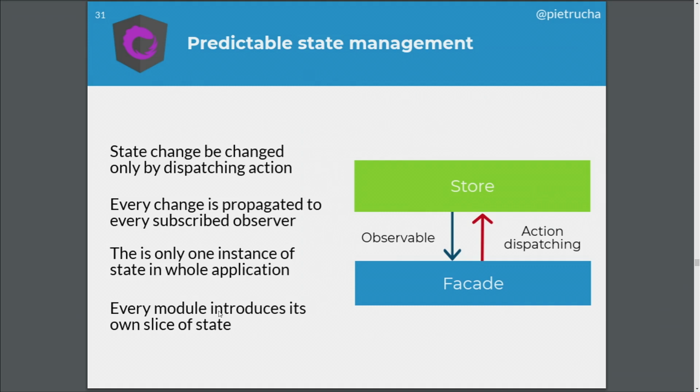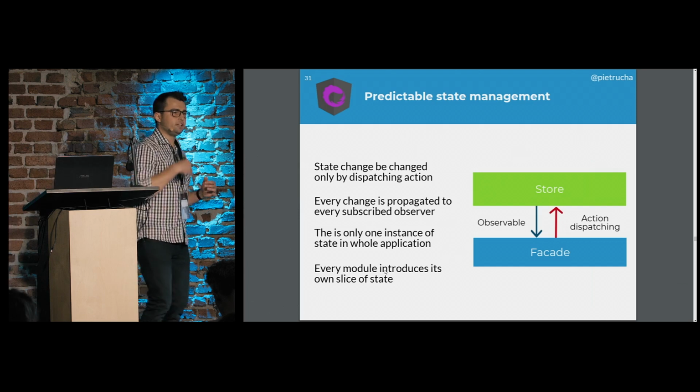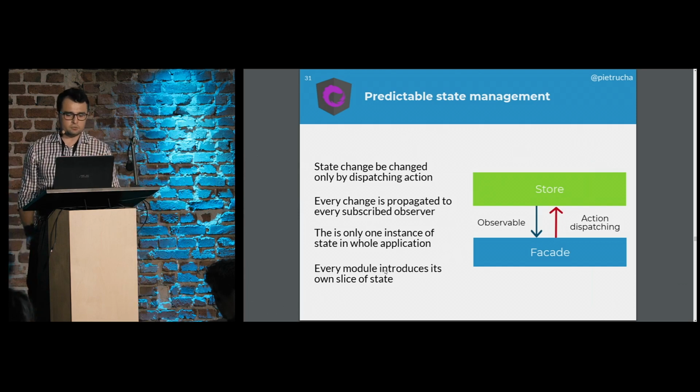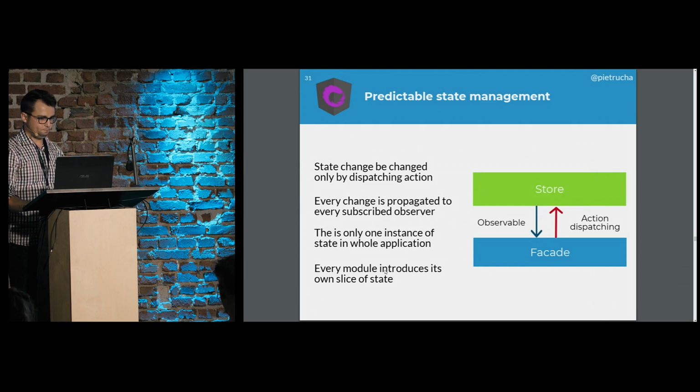We have learned what observable is. It allows us to propagate change over time, and every module introduces its own slice of state.